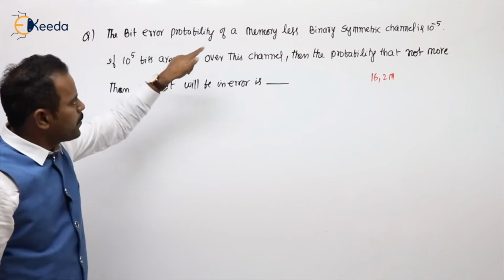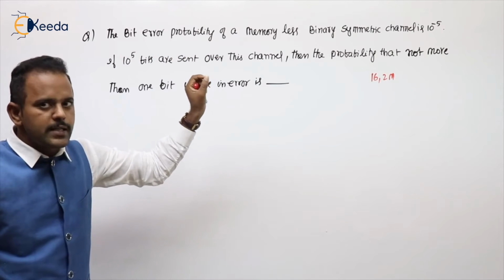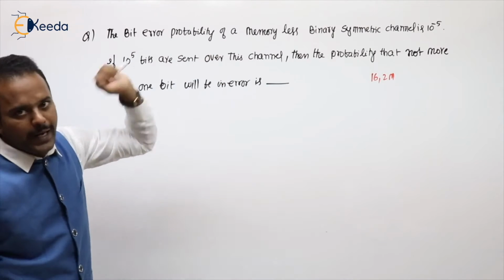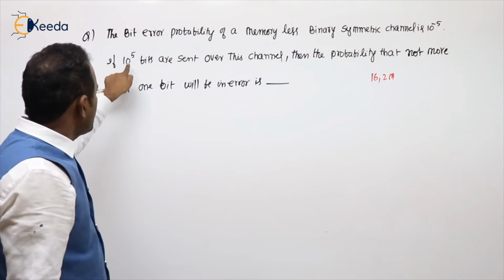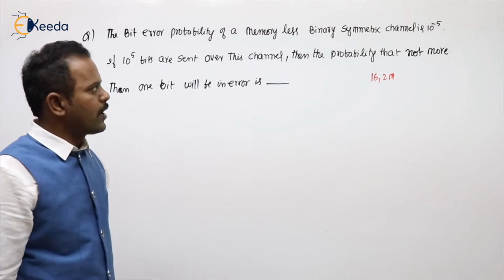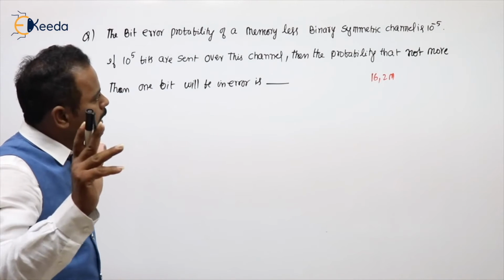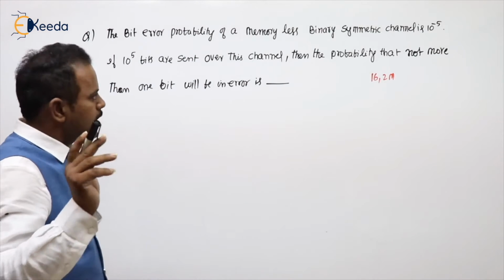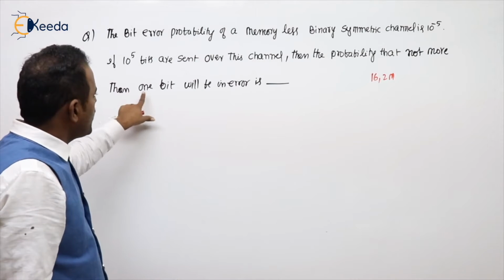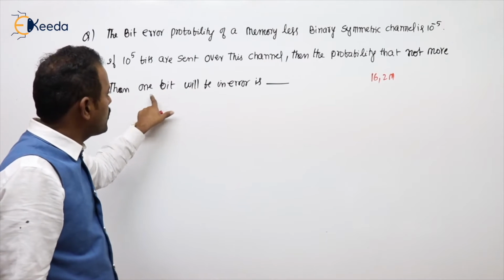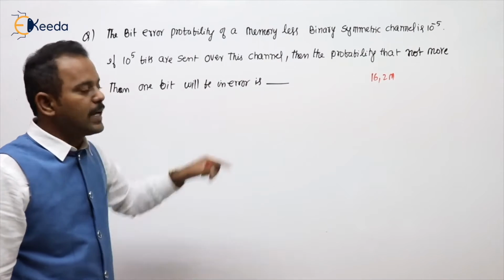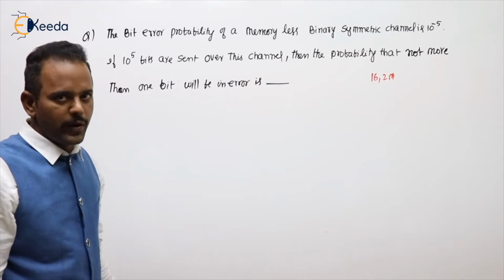The bit error probability of a memoryless binary symmetric channel is 10 power minus 5. If 10 power 5 bits are sent over the channel, then the probability that not more than one bit will be in error is. A common model of problem only.